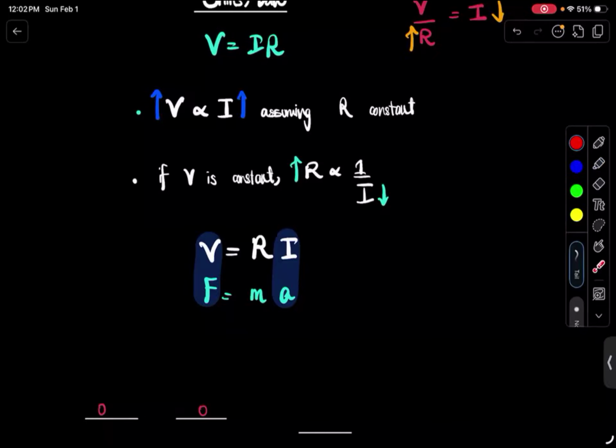That means if you apply a greater push on something, it's going to accelerate. And isn't that very similar to V and I? That if you apply a greater push on the electrons, they're going to speed up, right? Very similar. And then mass.